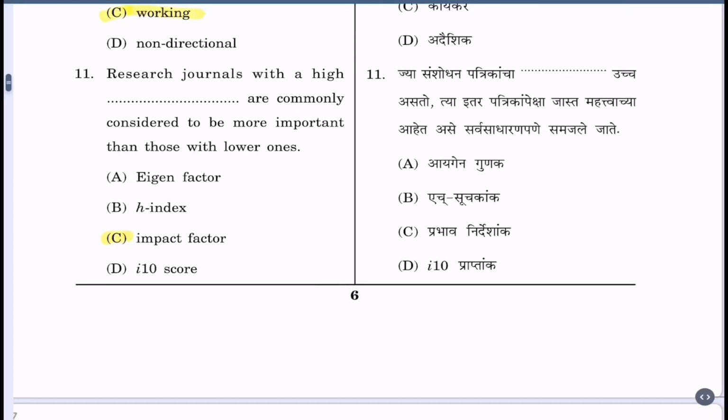Question 11. Research journals with a high dash are commonly considered to be more important than those with lower ones. A. Eigenfactor, B. H-index, C. Impact factor, D. I-10 score. The correct alternative is impact factor. That is, research journals with a high impact factor are commonly considered to be more important than those with lower ones.